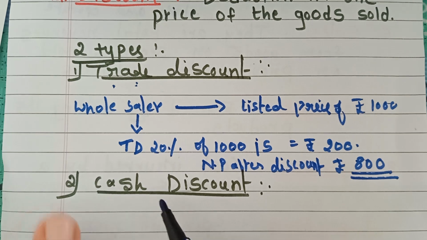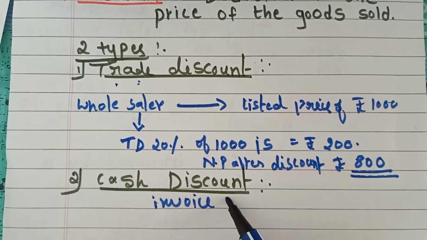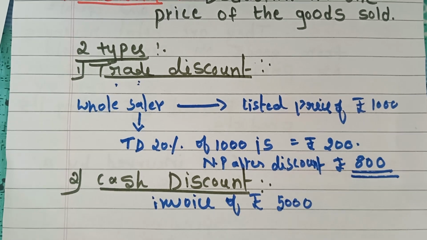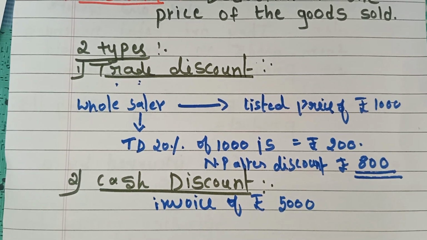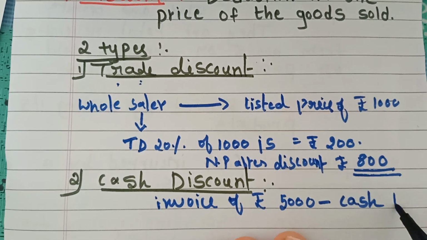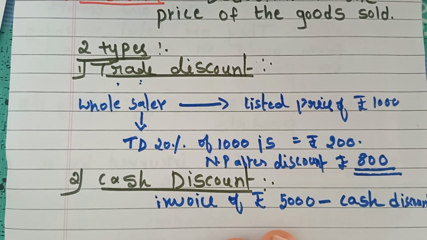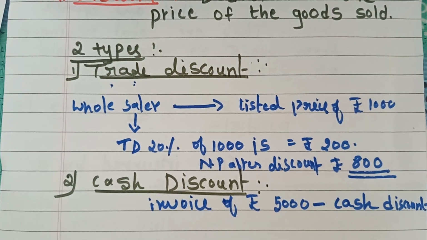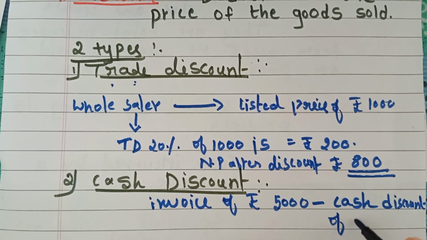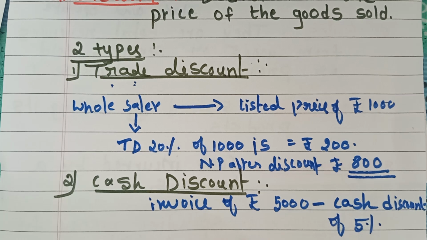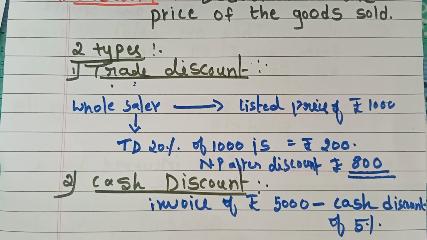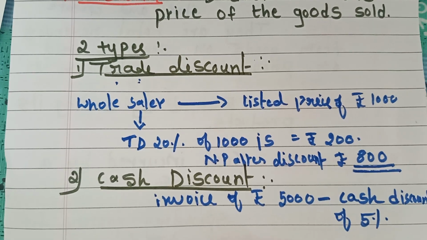It has an invoice of rupees 5,000 and offers a cash discount of, we'll take, 5% for payments made within 10 days. Means they have to make the payment within 10 days.